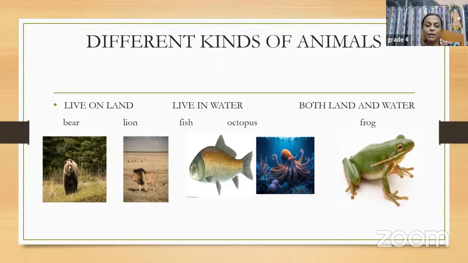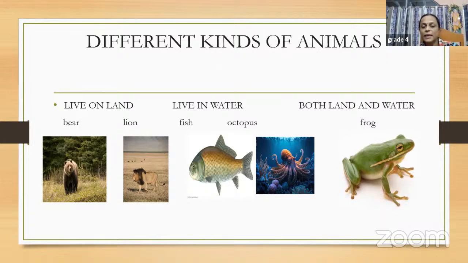And then we have another group now, the animals which can live both on land and in water. So frogs belong to that category. We also have other animals like those who can live both on land and water. And we have a name for it. They are known as amphibians. Means the animals which can live both on land and in water. So we have frog as an example, मेंढक, और हमारे salamanders होते हैं जो भी they can live both on land and water. And we also have another group like newts. Okay, NEWTS. These are just examples.